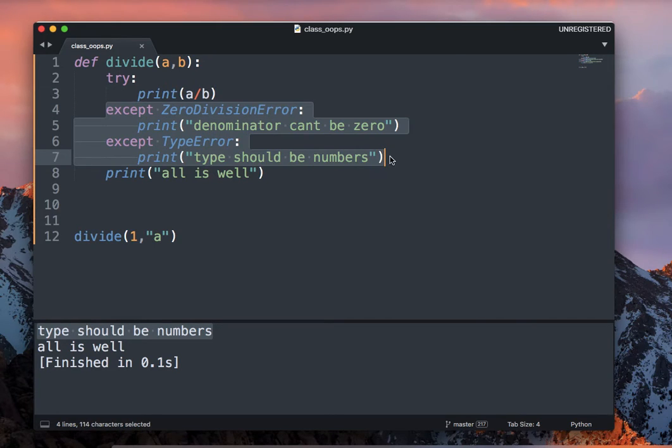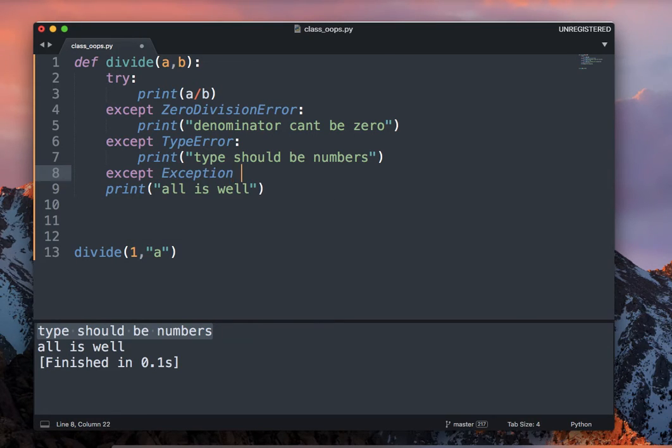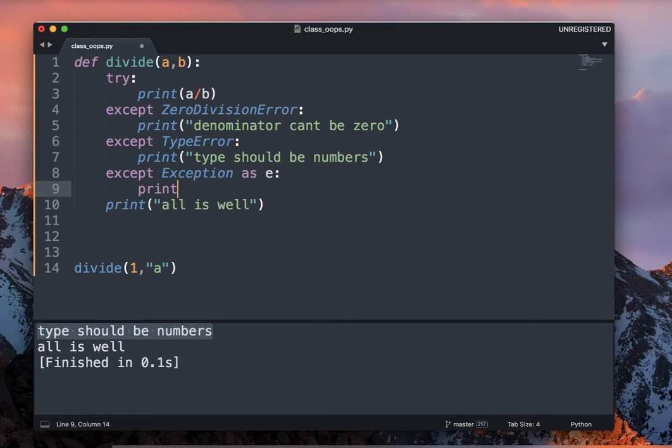Generally what happens is we handle all the cases and then we do a catch-all, where we say except Exception as E and we print str(E). So this means that if none of the types match, because there can be a scenario where something new comes up which you don't know, a new kind of error, that will come here, right? But the types of errors you can already predict or think of, all those are handled.